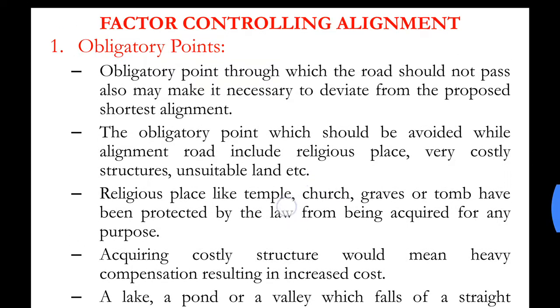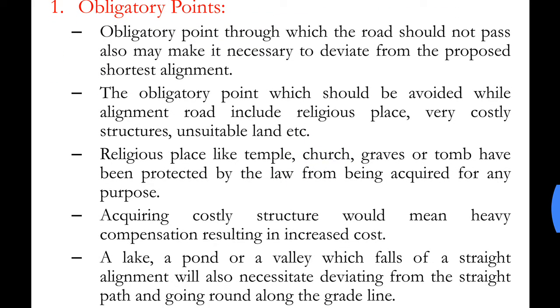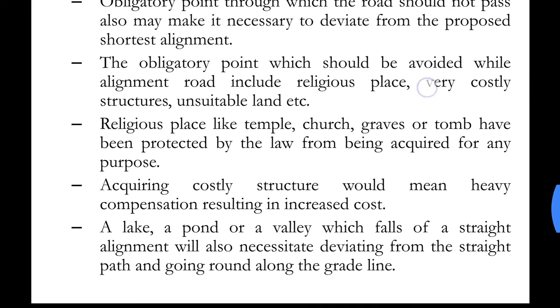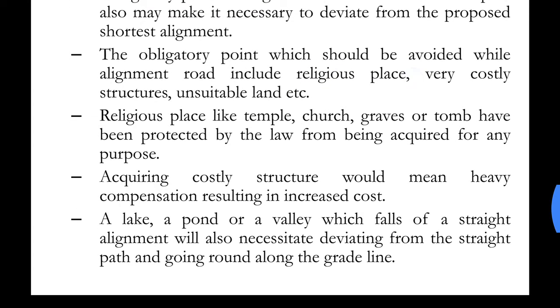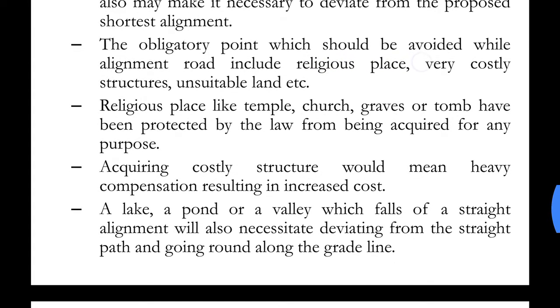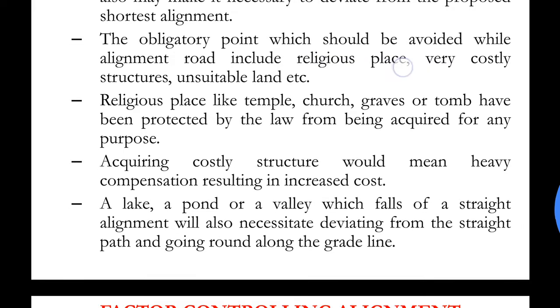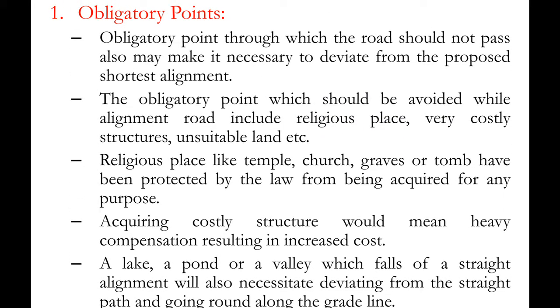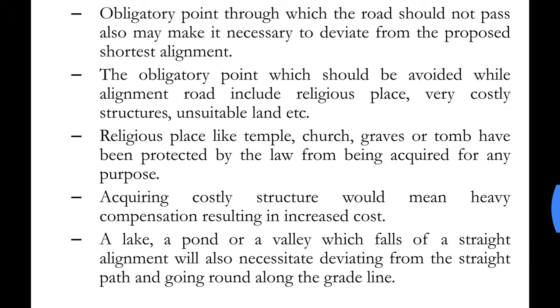We don't want our alignment to pass through any religious place, for example any temple structure or a church or a mosque. We don't want our road to pass through that area or that structure, so we would go round about that structure.